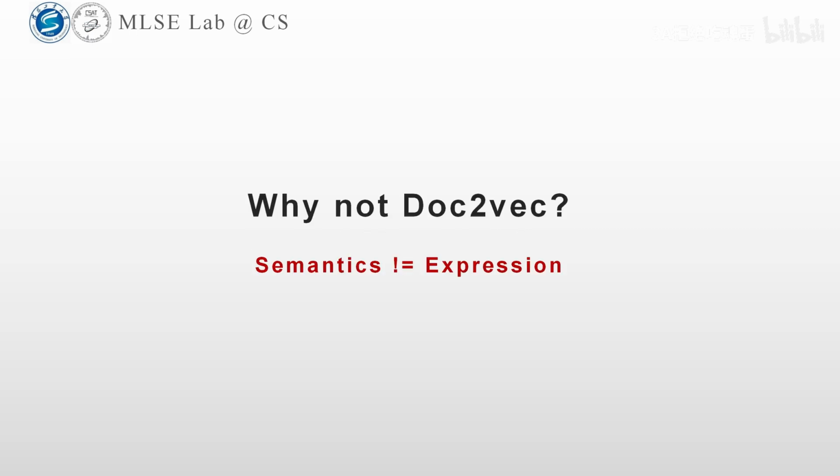What is Doc2Vec? Generally speaking, it's an abstraction of text semantics, and what we want to measure is whether the expressions of two texts are similar. Expression and semantics are different. Generally speaking, semantics includes expression. If you want to separate the expression from the semantic vector, you need to do a more complex recoding. In contrast, directly using TF-IDF to calculate on discrete text is more efficient.